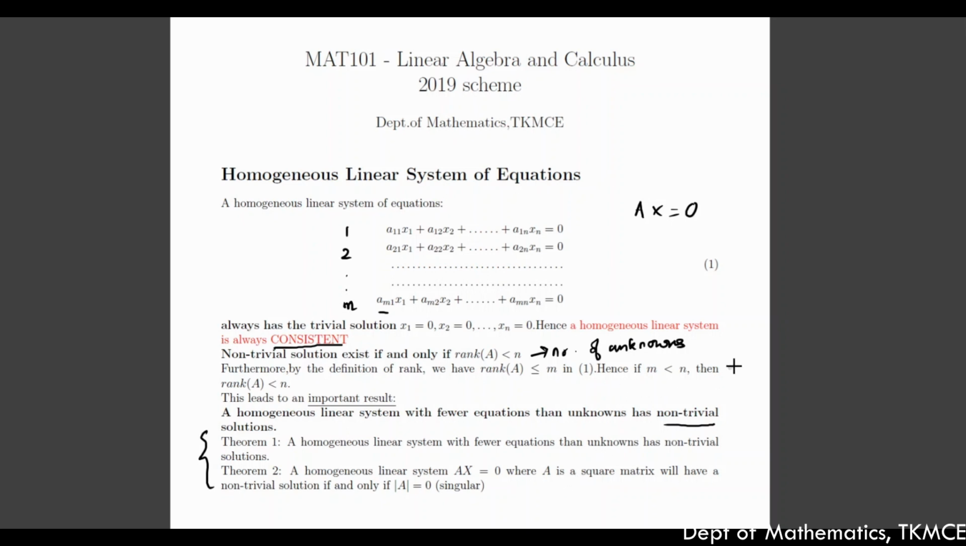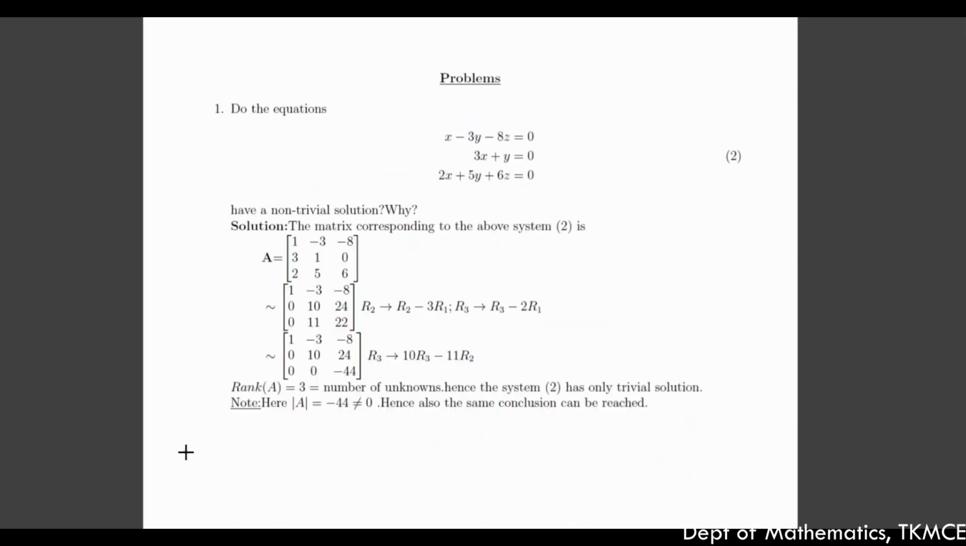Now let us discuss this concept with the help of a few examples. Consider this first problem. Do the equations x minus 3y minus 8z equal to 0, 3x plus y equal to 0, 2x plus 5y plus 6z equal to 0 have a non-trivial solution? If so, why? Let us see the solution.